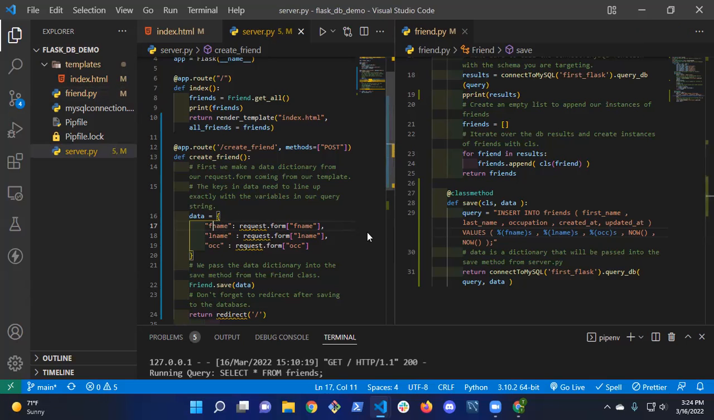Okay, so if I change this to first underscore name, it's going to break. It's going to say, I don't know what you're talking about, first underscore name. I'm expecting F name. So these have to match. You don't have to change them the way that they do. You can leave it as first name. It doesn't really matter. But the keys on the dictionary have to match the variable names in our prepared statement. There it is, it came back. Okay, does that make sense? Questions?